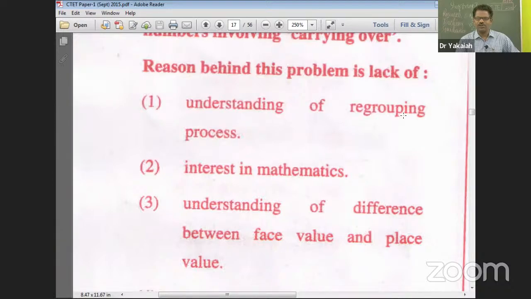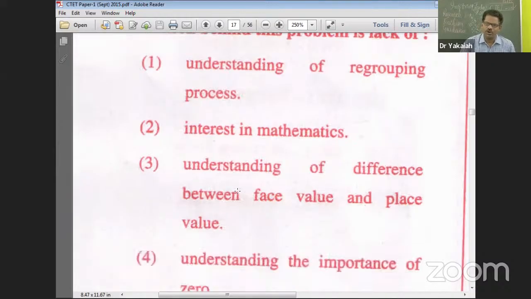Understanding of the regrouping process: when carryover is there, you have to regroup from the immediately preceding digit, carrying the borrowed amount.